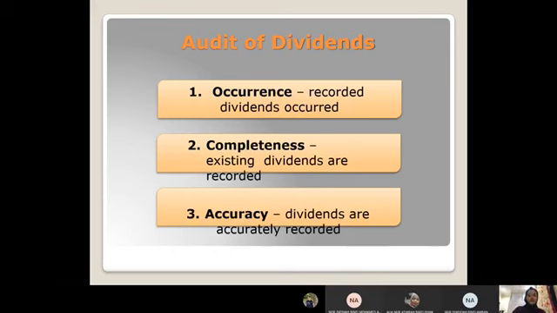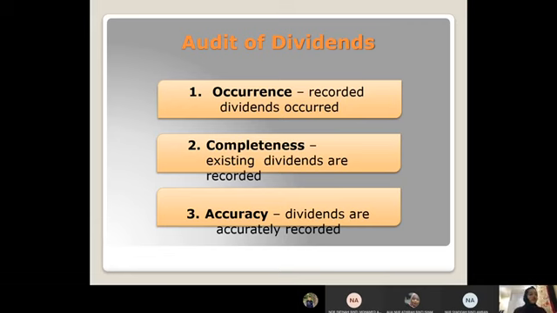So for audit of dividends, occurrence, the auditor can verify the occurrence of recorded dividends by examining the minutes of board of directors meetings for authorization. Recorded dividends occurred, dividends are paid to stockholders. So these both are two objectives under occurrence. For completeness, existing dividends are recorded and dividends payable are recorded.